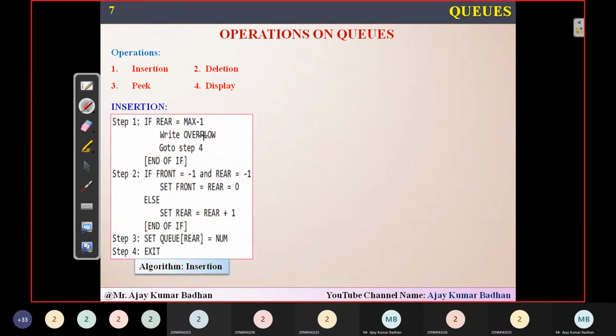The first thing we are going to do here is check whether rear is equal to max minus 1. Whenever you want to insert an element, you want to see whether space is available or not, whether we have exceeded the space or not. For example, I'm taking an array of size 5: 1, 2, 3, 4, so total 5 elements I can store. What is the maximum value we have here? 5.